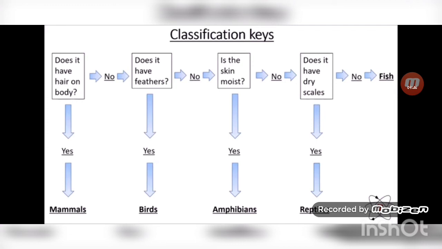Is the skin moist? If yes, the organism is an amphibian. If no, go to the next question. Does it have dry scales on it? If yes, it is a reptile. If no, it is a fish.